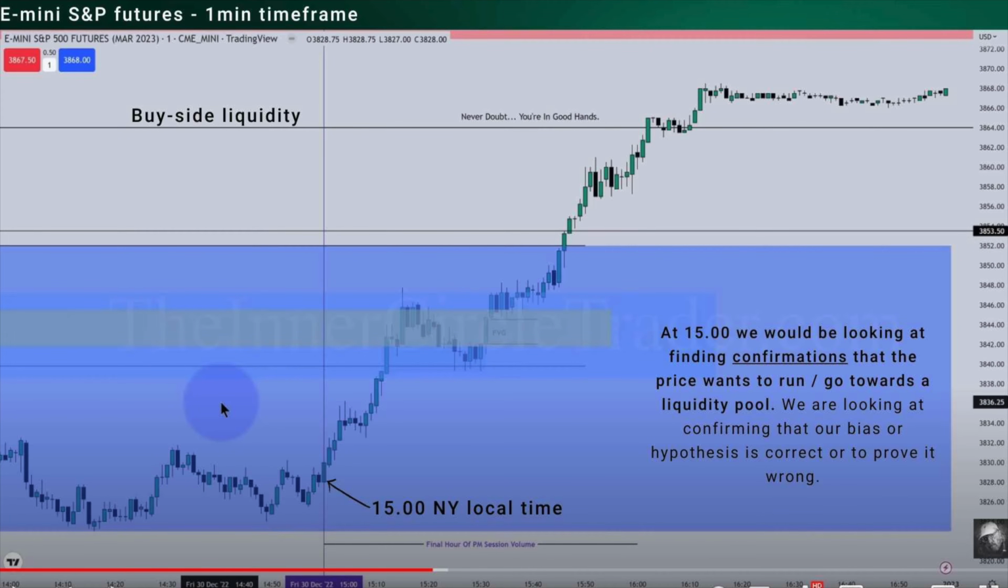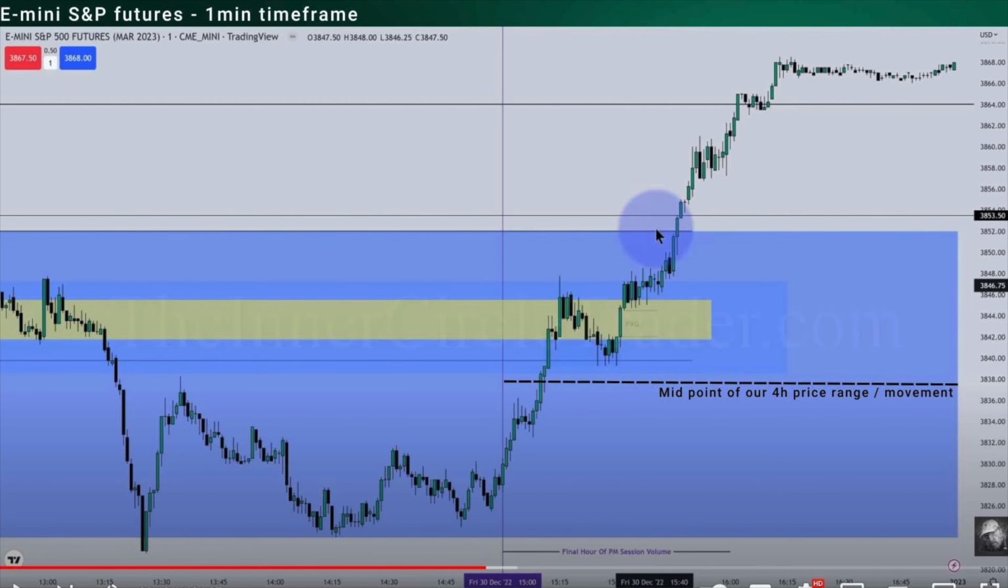As we can see here on top, we have the buy-side liquidity. You see it with a vertical line signed at 3 p.m. or 15:00 New York local time. At that time, we would be looking at finding confirmations that the price wants to run to go towards a liquidity pool. So we are looking at confirming our bias. You see here on the 1 minute time frame a dotted black line. That's our midpoint, but not the midpoint of our day. That's the midpoint of our 4-hour price range movement.